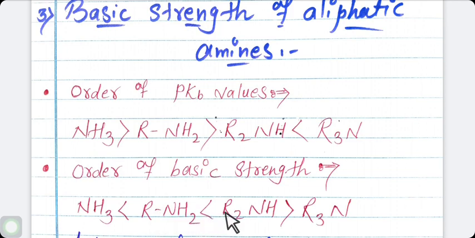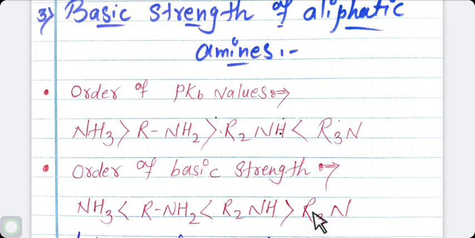Ammonia is lower than primary amine, lower than secondary amine and greater than tertiary amine. Thus, as per the observed pKb value of aliphatic amine, secondary amines are the strongest base. What is the conclusion? Secondary amines are the strongest base.